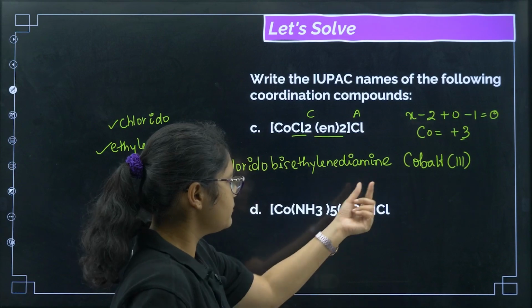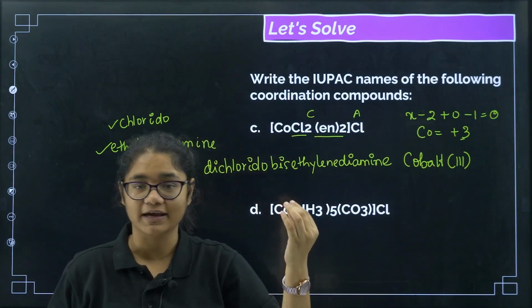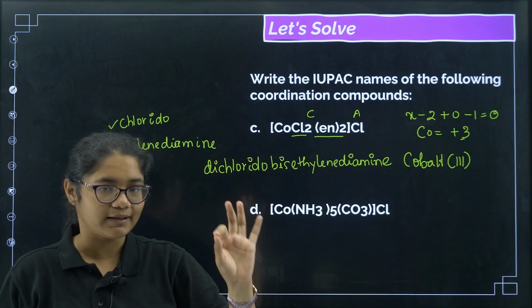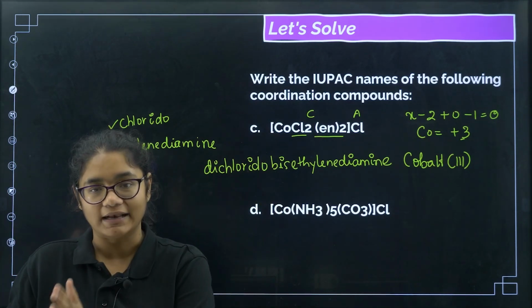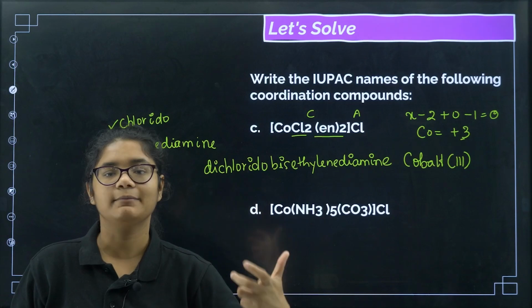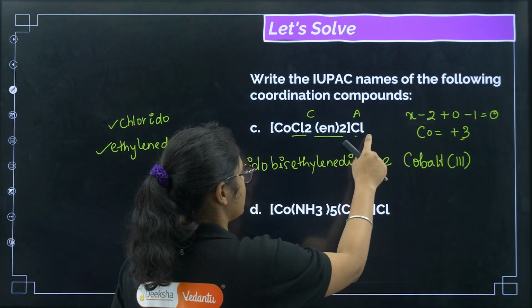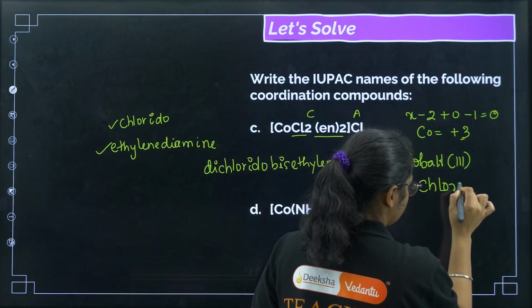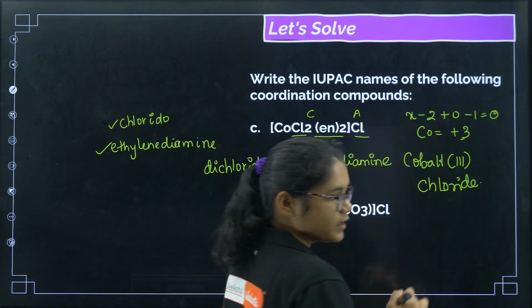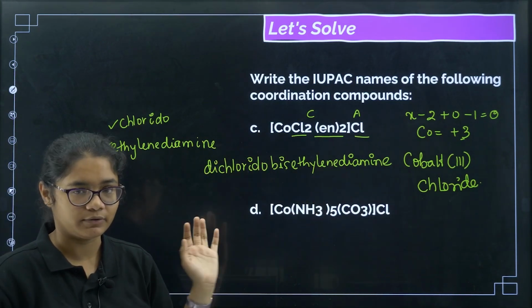As I told you, the metal is a part of a cationic complex, so the name will not end with ATE. If the metal is a part of the anionic complex, then the name ends with ATE. Now coming to chlorine, because it is a negative ion, it will be chloride.